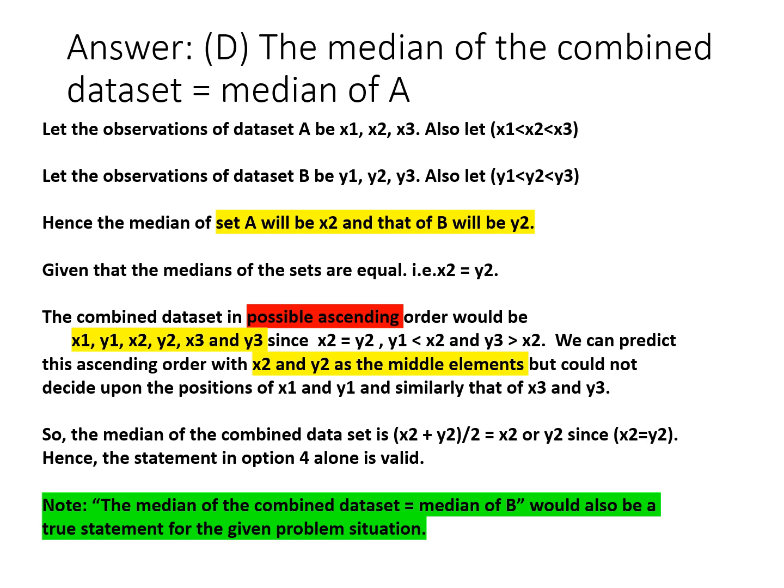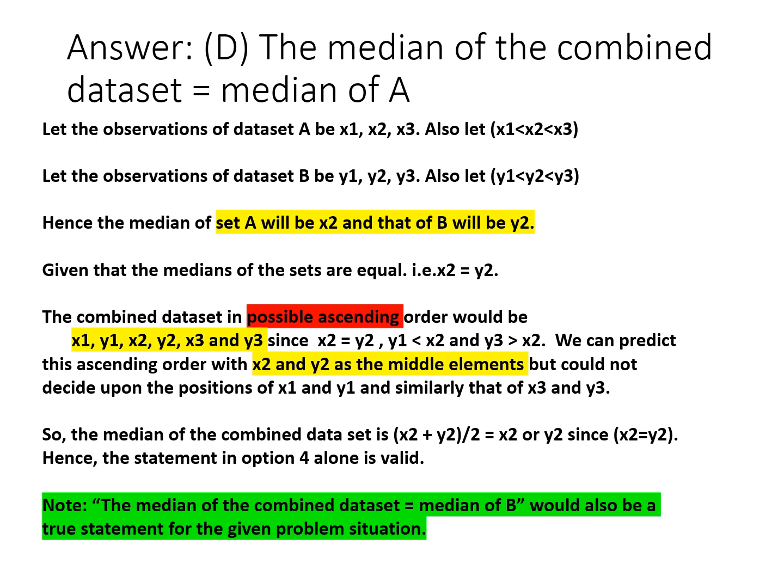We can predict this ascending order with x2 and y2 as the middle elements because it is the only available information, but we could not decide upon the positions of x1 and y1 and similarly that of x3 and y3. We do not know which one is bigger, either x1 or y1, and similarly x3 or y3. And moreover, this aspect is not needed to verify the problem statements.